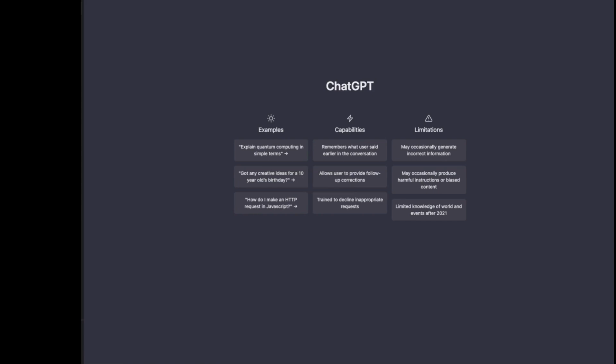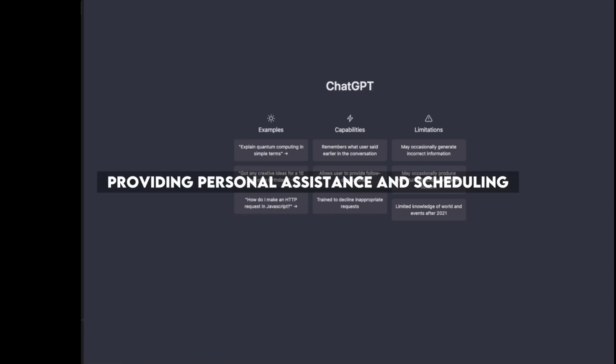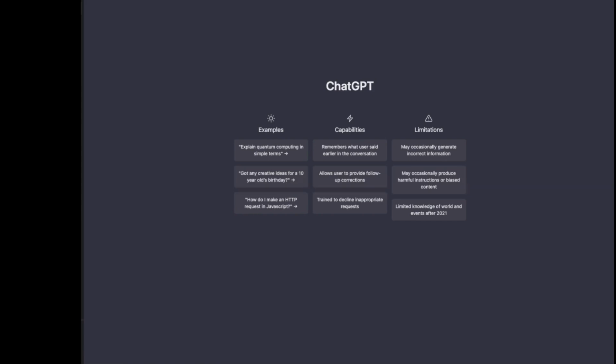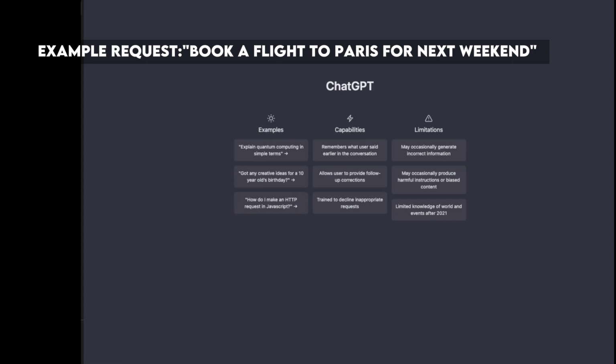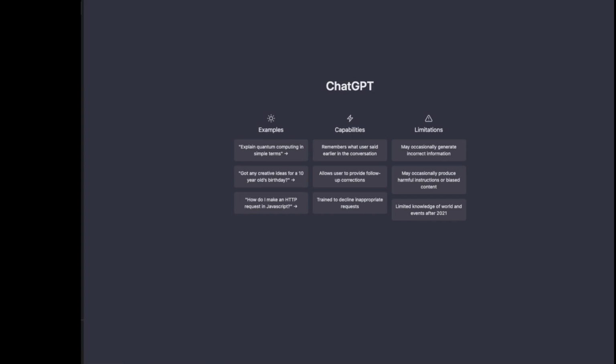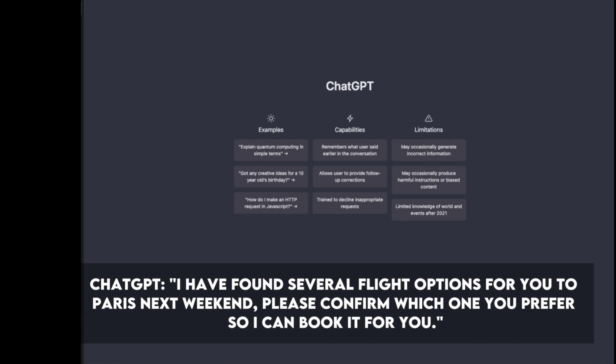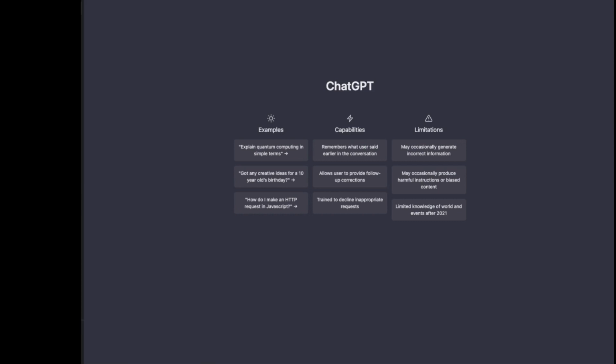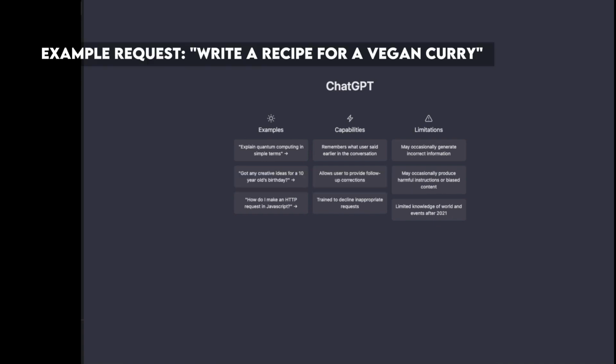Number 15. Providing personal assistance and scheduling. Example request: book a flight to Paris for next weekend. ChatGPT: I have found several flight options for you to Paris next weekend. Please confirm which one you prefer so I can book it for you. Number 16. Generating recipes and cooking instructions. Example request: write a recipe for a vegan curry.